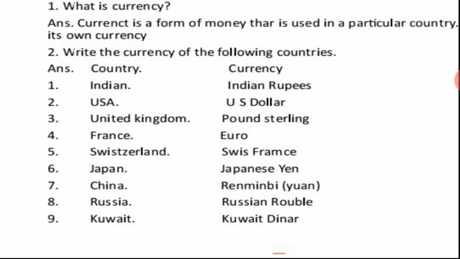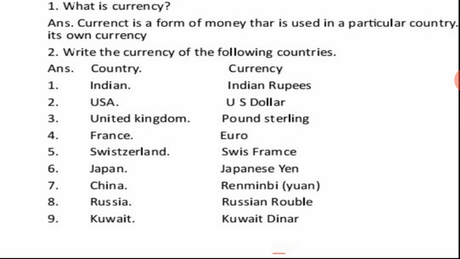Question 2. Write the currency of the following countries. So here country and currency is written. One side the country name is given and the other side the currency of that country is given. Number 1, India. So what is the currency of India? Indian rupees. Number 2, USA.